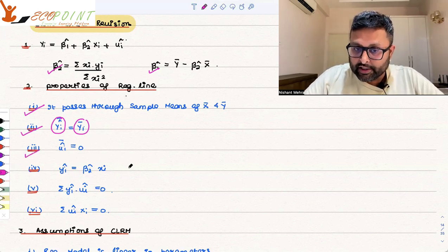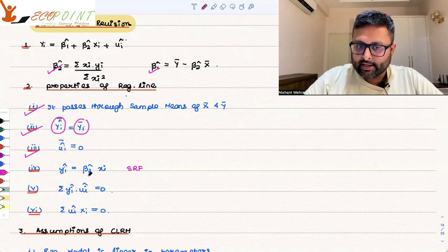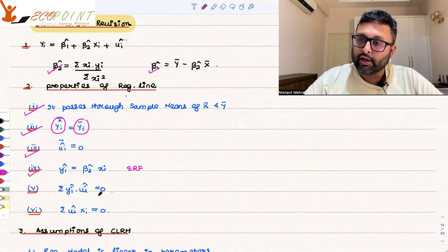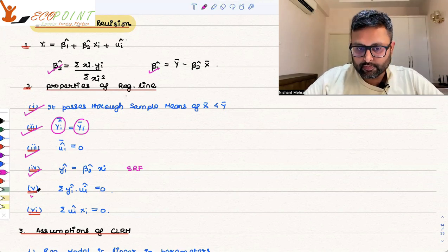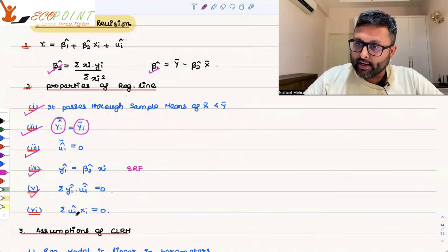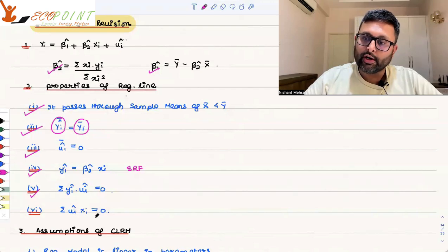This is the sample regression function in the deviation form. Small yi hat is equal to beta 2 hat small xi. Summation of yi hat ui hat is equal to 0. It means that the correlation between the predicted y and the residuals is 0. Summation of ui hat xi is equal to 0 means the correlation between the residuals and the independent variable is 0.